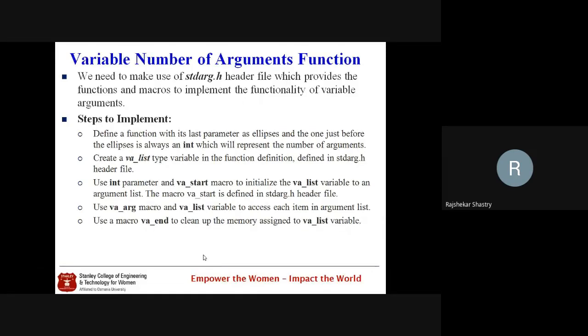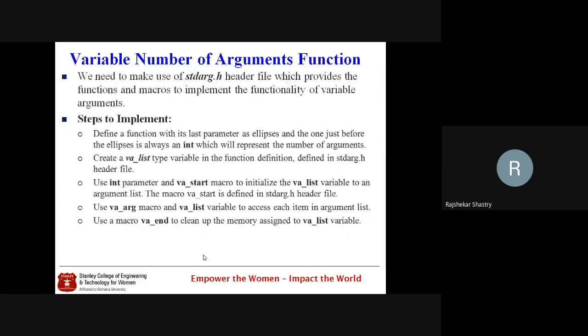Once it is bound with va_start, one by one we can fetch each argument from all the arguments with the help of va_arg, the variable argument macro. Once the argument is fetched, you can do whatever you want on it; it's up to us to implement the logic.